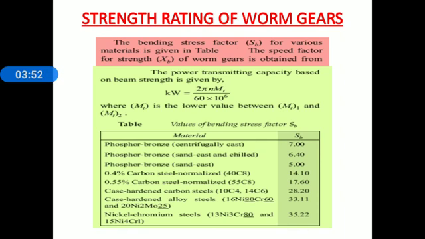Case hardened carbon steel 10 C4 and 14 C6, 28.20. Case hardened alloy steel, 33.11, and the last, nickel chromium steel, the value of SB is 35.22. This is about the strength rating of worm gears.